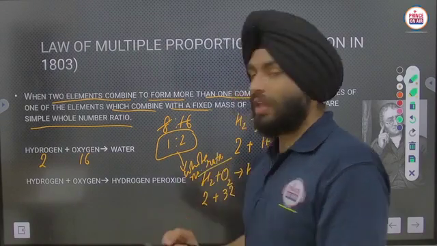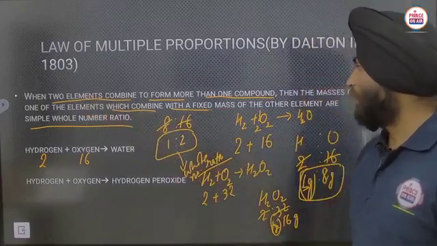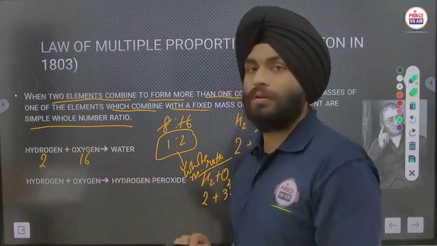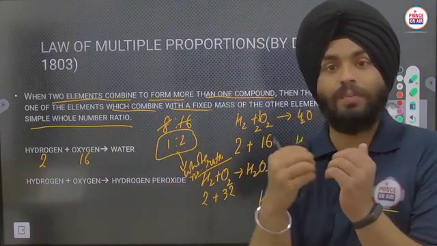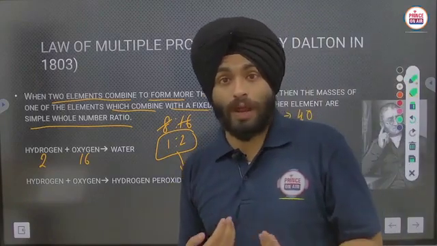So in that way they are saying when two elements combine, when hydrogen and oxygen combine, I am just representing this equation as an example so that you can understand in the appropriate manner.